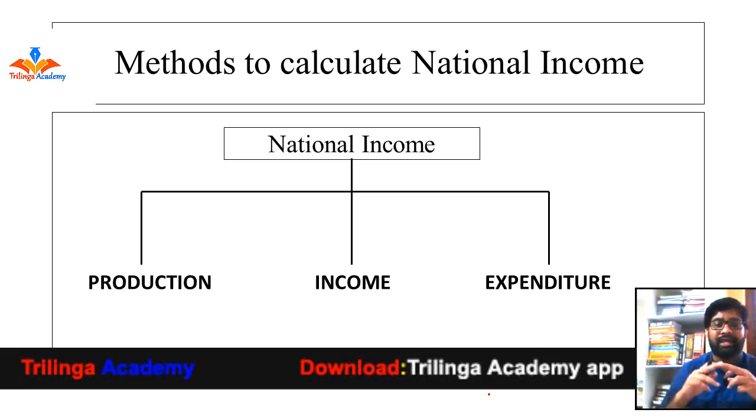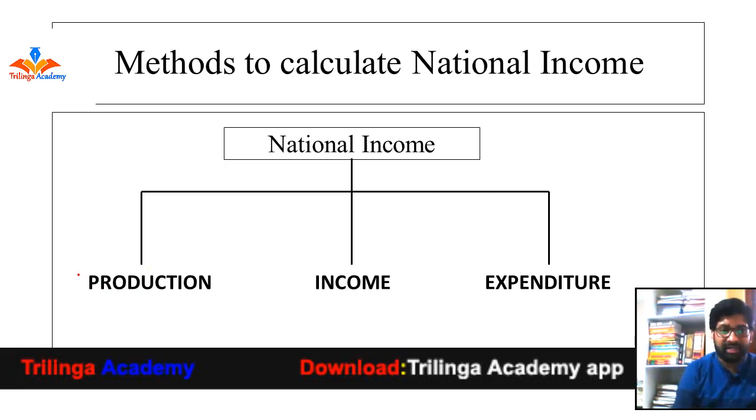We know there are three sectors in India: agriculture, industry and service sector. Whichever method is suitable to calculate income from a sector should be used for that particular sector. Let's say, for example, the production method is suitable to calculate income from industries. In such a way, as per the availability of data in each sector, we can predict which method is suitable to calculate income from a particular sector of the Indian economy. So let us see these three methods to calculate national income.